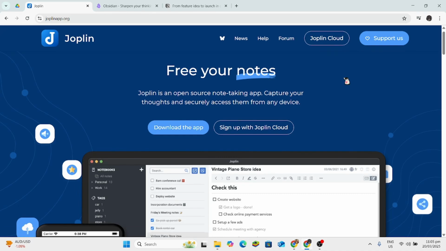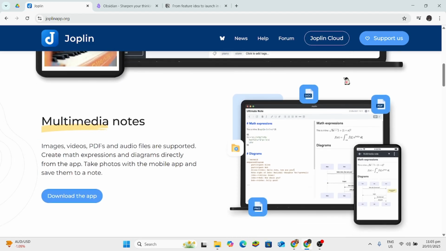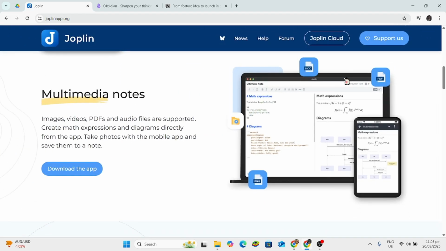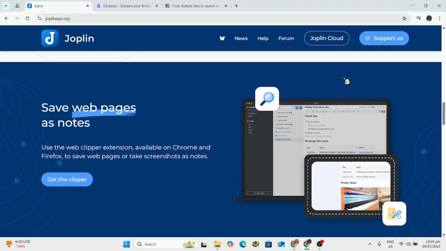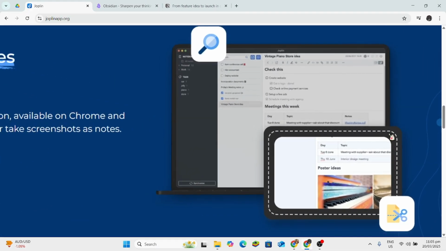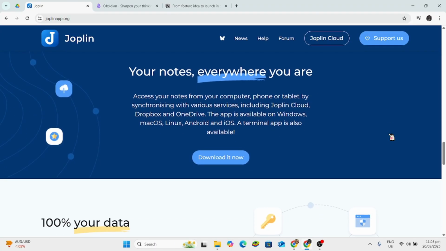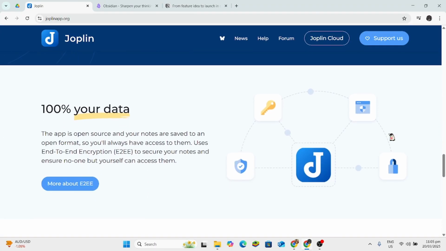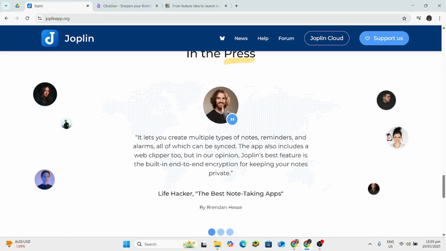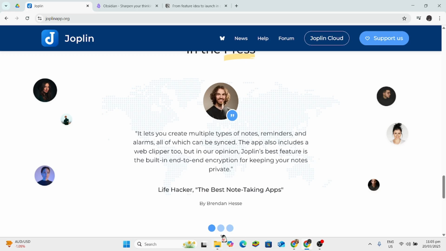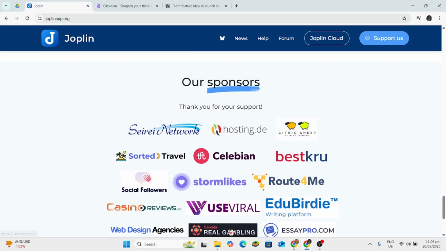So in this video, we are comparing three popular note-taking tools: Joplin, Obsidian, and Notion. First, Joplin is an open-source application that emphasizes privacy and markdown-based notes. Its pros: it is free to use, it supports end-to-end encryption, and cross-platform syncing. Its cons: it lacks collaborative features and has limited customization.